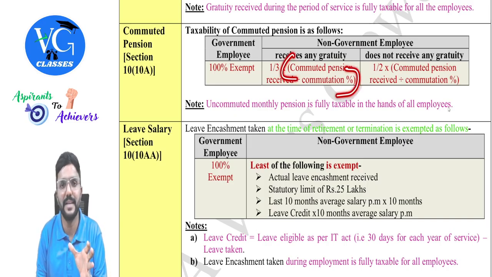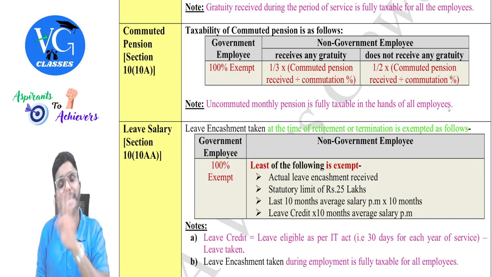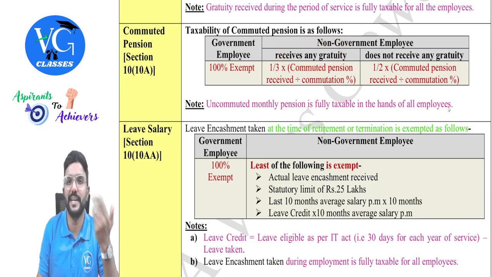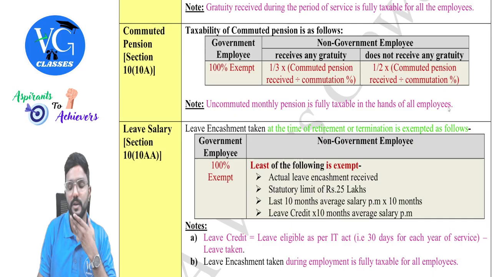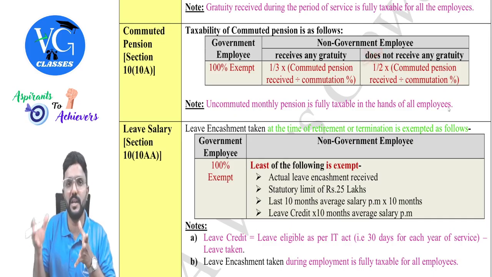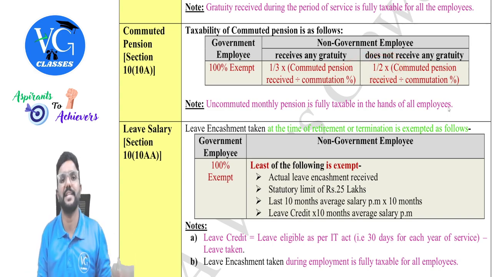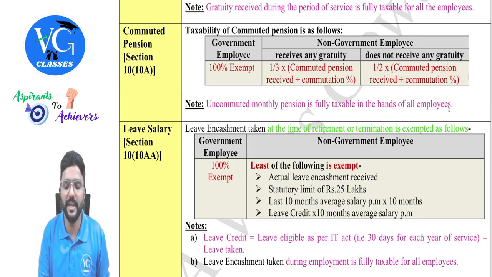By doing this, we get the pension you would have received if you had commuted 100%. And if the non-government employee has also received gratuity, he is getting a double benefit, no? So the amount of exemption is only 1/3 of it. What if he is not receiving gratuity, and is getting only the pension part? Then the amount of exemption will be slightly higher, that is 1/2 of this figure, guys. Clear? All three cannot come, any one of these.